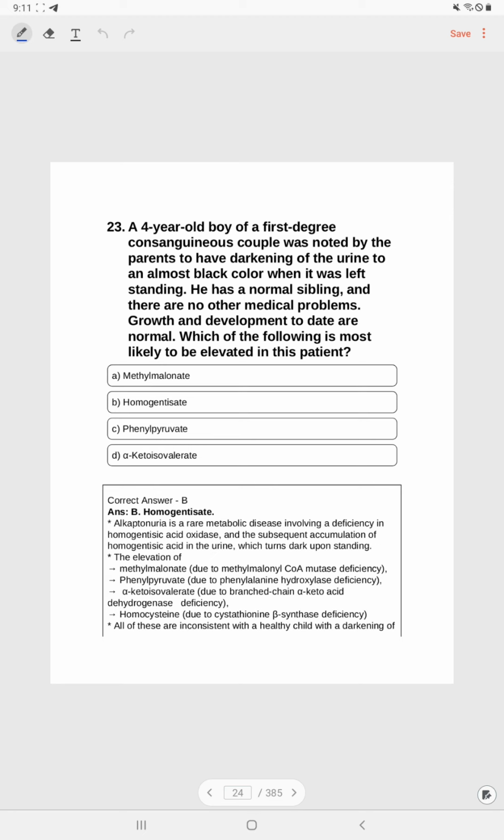Alkaptonuria is a rare metabolic disease involving deficiency in homogentisic acid oxidase and the subsequent accumulation of homogentisic acid in urine, which turns dark upon standing.